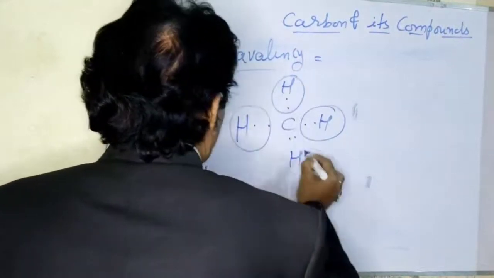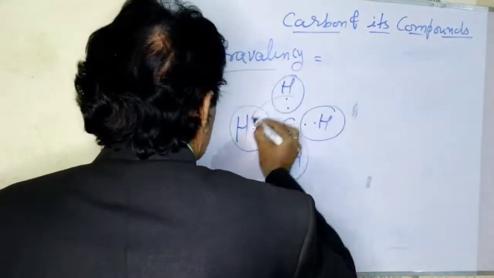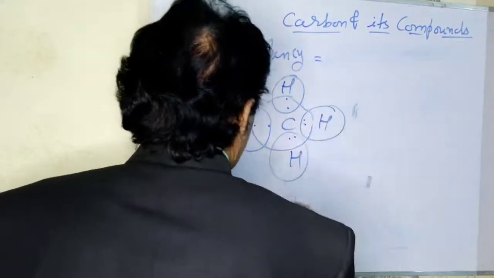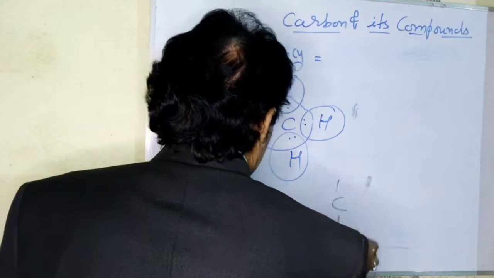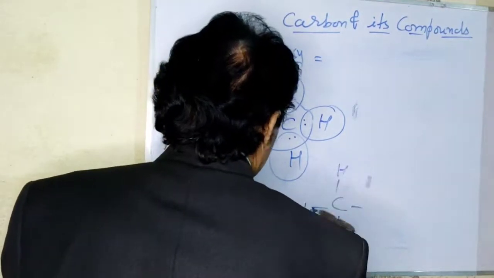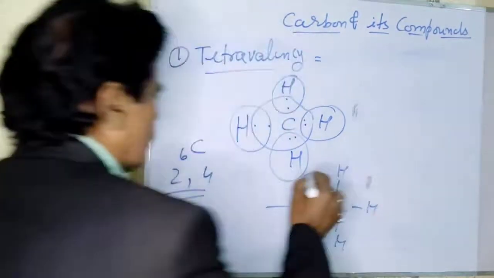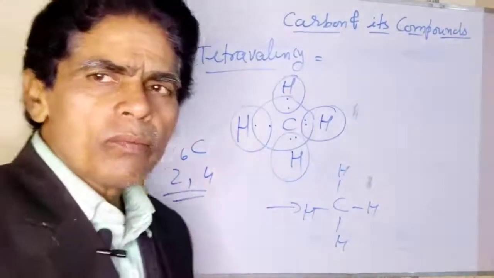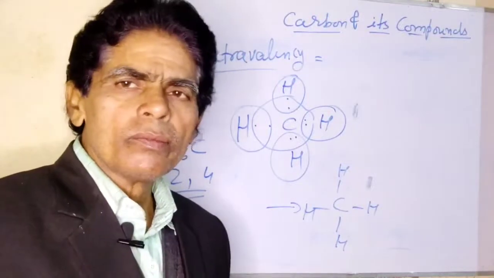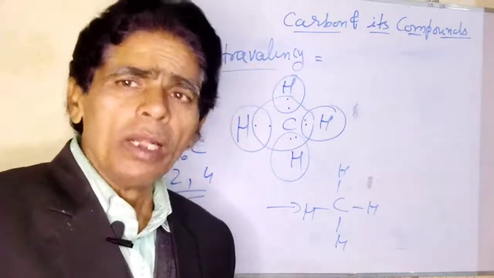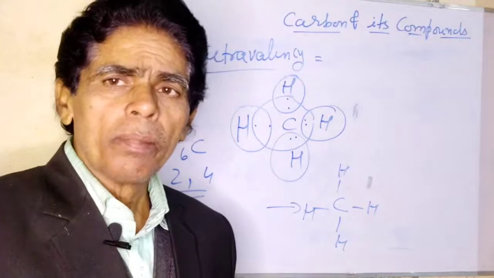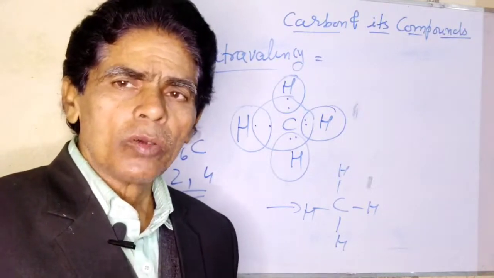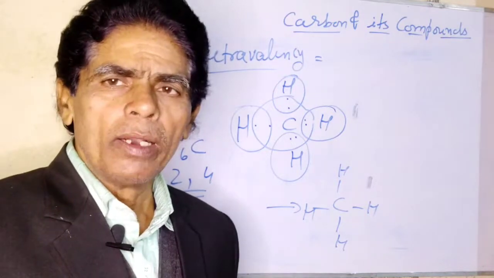There are 4 covalent bonds between hydrogen and carbon. So we may write here C with H H H H. The covalent bond formed by the mutual sharing of a single electron each is known as a single covalent bond.